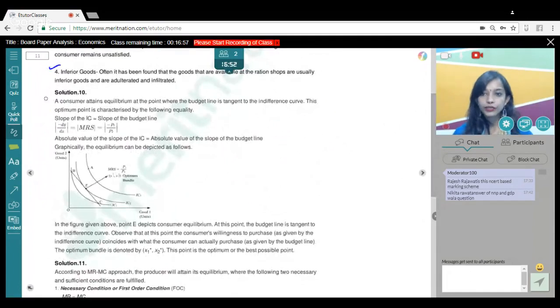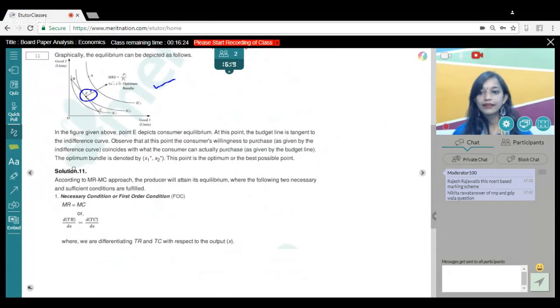Moving to question number 10, guys, again very direct. Explain the conditions of consumer equilibrium using indifference curve analysis. Again, guys, this question was exactly same as one of the questions in the top 100 questions given by American Nation. It was question number 11. So you just had to explain the indifference curve approach, how we attain equilibrium using the IC curve and the budget line. So obviously, the point where IC curve is tangent to the budget line, that is our equilibrium point. So you could explain by using the relevant graph and the condition. Very simple.